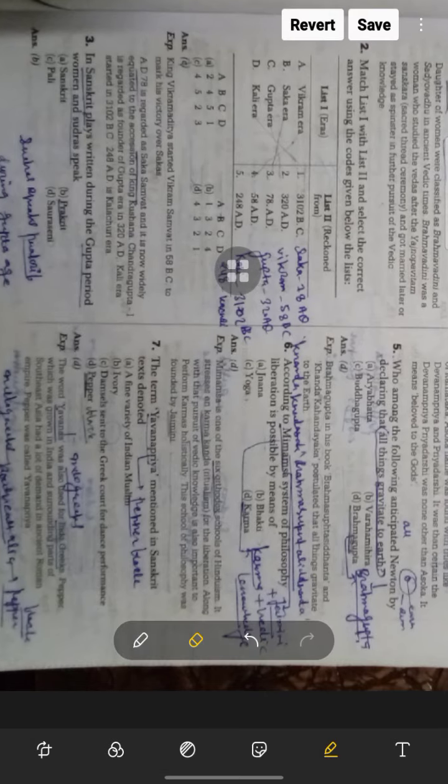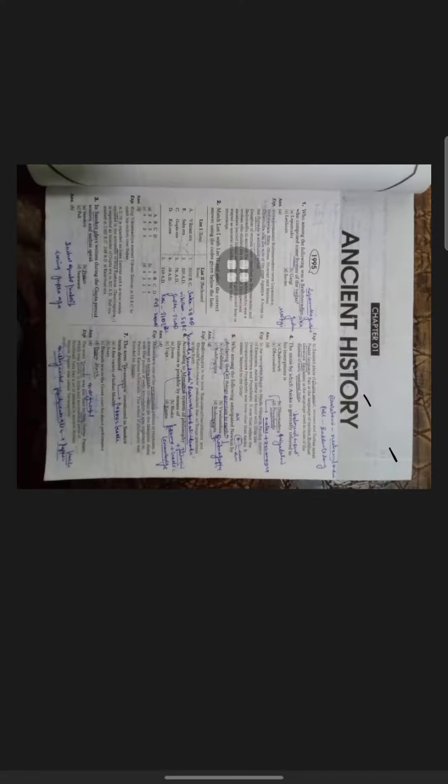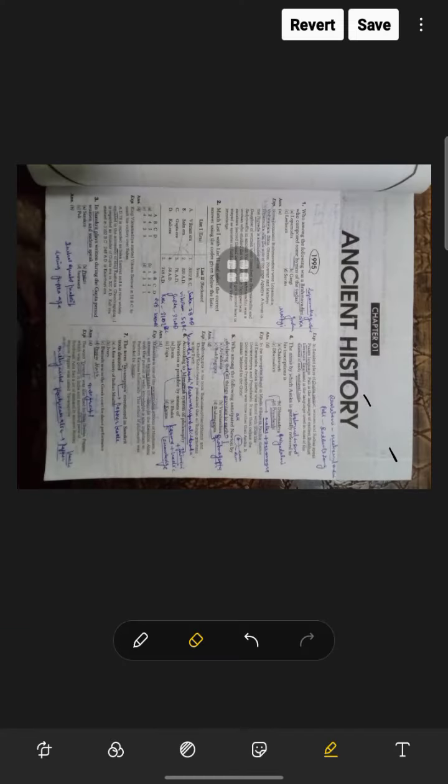Next is the term Yavanapriya mentioned in Sanskrit texts, denoting Yavanapriya as pepper. The word Yavanapriya was also used for the Indo-Greek pepper which was grown in India. So Yavanapriya is pepper. Okay, black pepper from Southeast India was in demand in the ancient Roman Empire as Yavanapriya. Okay, now next page we are going to go for next page.